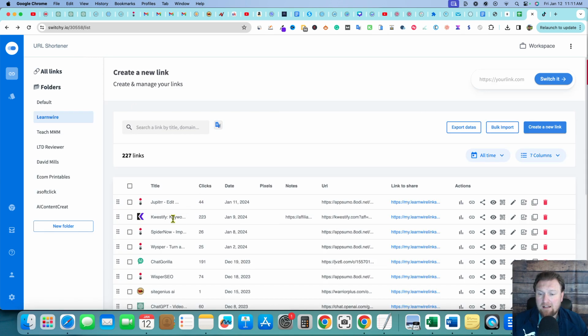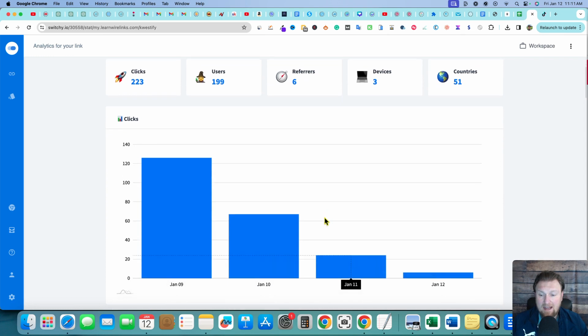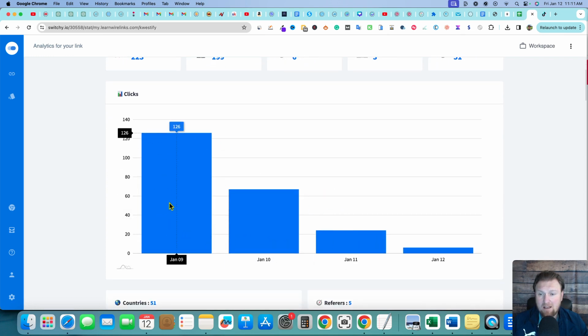But when we look at something like this that I put out on January 9th, so we're talking about 2 or 3 days' worth of data now. We can go and look at this data, and now it'll break it up by the days, right? So we can actually look at January 9th. That was the launch of the software. We got 126 clicks there, and this is free clicks, right? So you take that $1.15 and you multiply it by 126. This would have cost us about $130 cash to get this traffic.